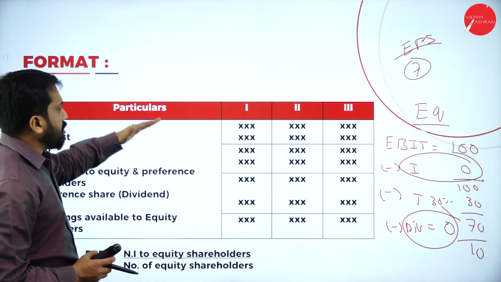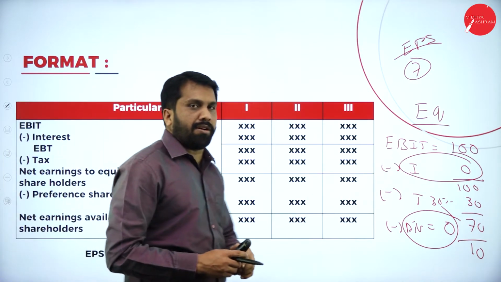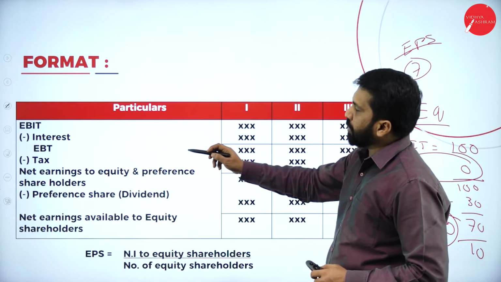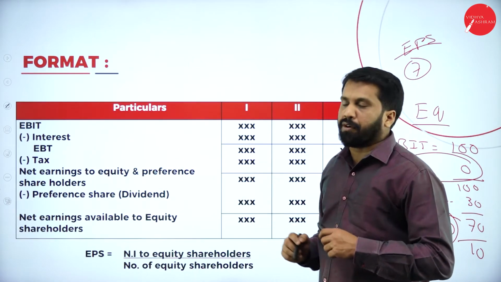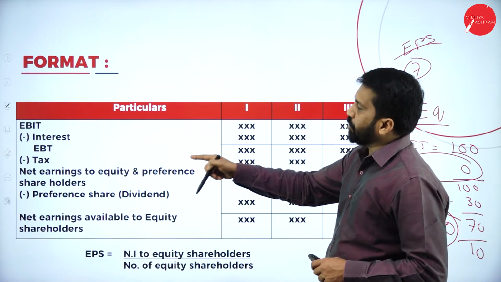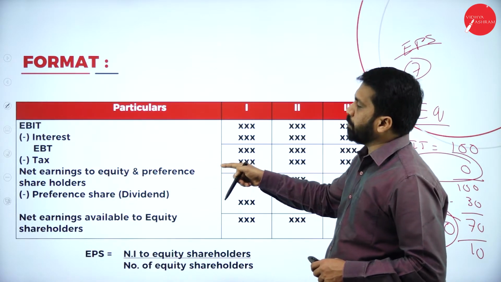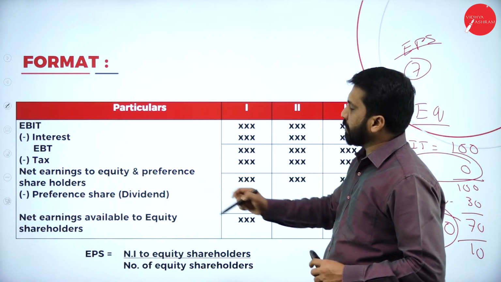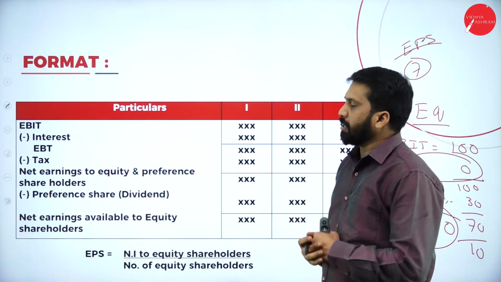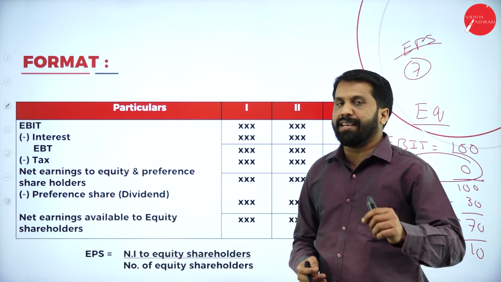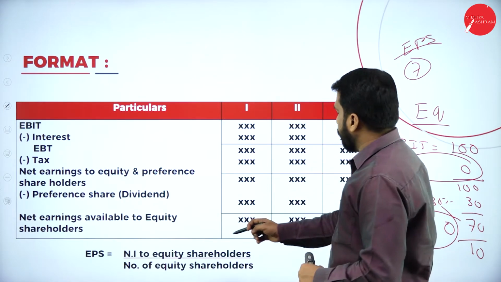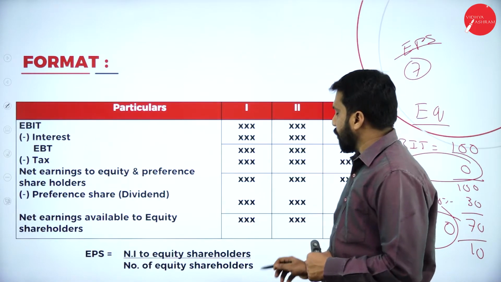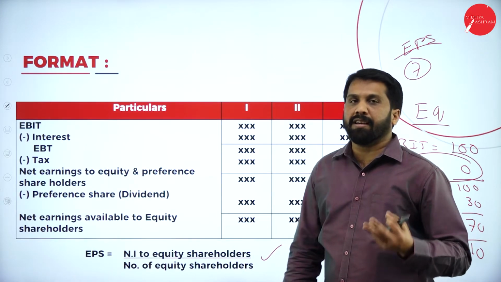This is all about your format. Just look at your format. Your EBIT minus interest. You have to mug up this format. Minus taxation, net earning to equity and preference shareholders. Minus preference dividend, you will get net earning available to equity shareholders. Any doubt? No doubt. You got the final answer. Take the final answer, divide by the number of equity shares. You got your final thing.